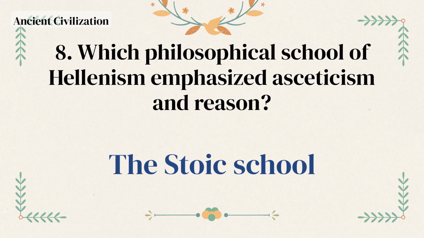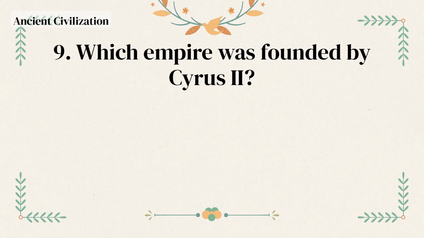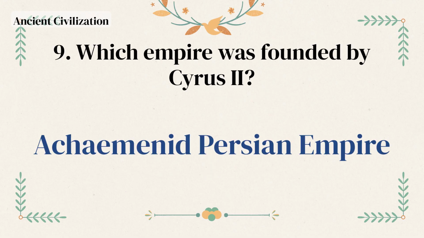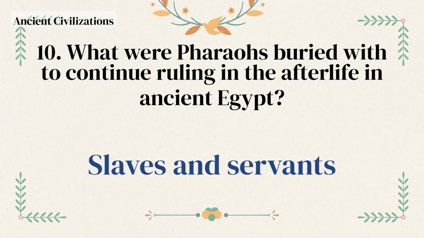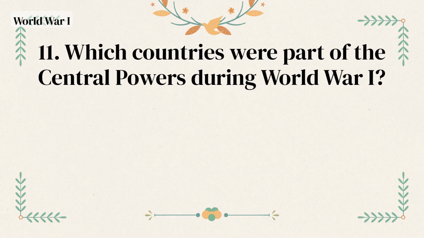The Stoic school. Which empire was founded by Cyrus II? Achaemenid Persian Empire. What were pharaohs buried with to continue ruling in the afterlife in ancient Egypt? Slaves and servants. Which countries were part of the Central Powers during World War I?